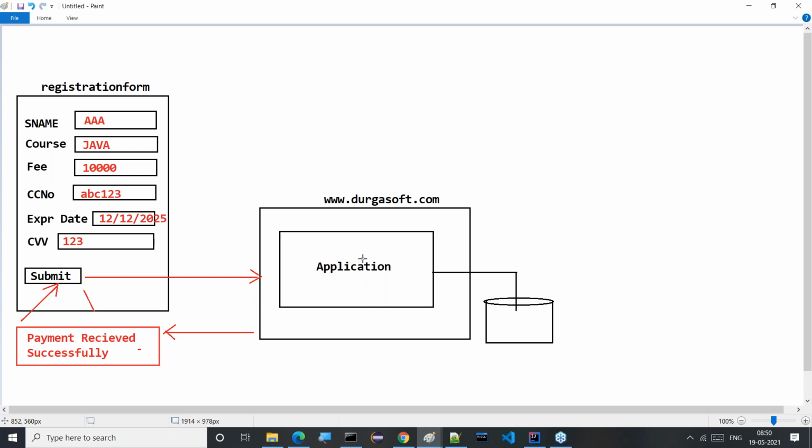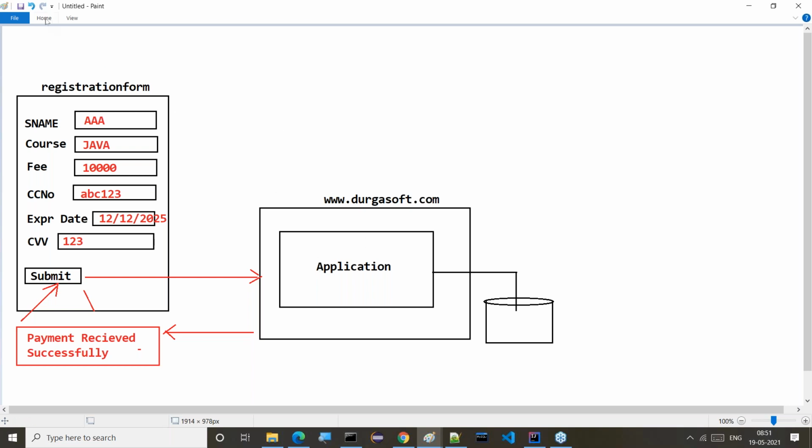Okay, fine. When bank people are doing this type of transaction, do you think Durgasoft has any bank here? Any banking service? No, Durgasoft does not have any banking service.